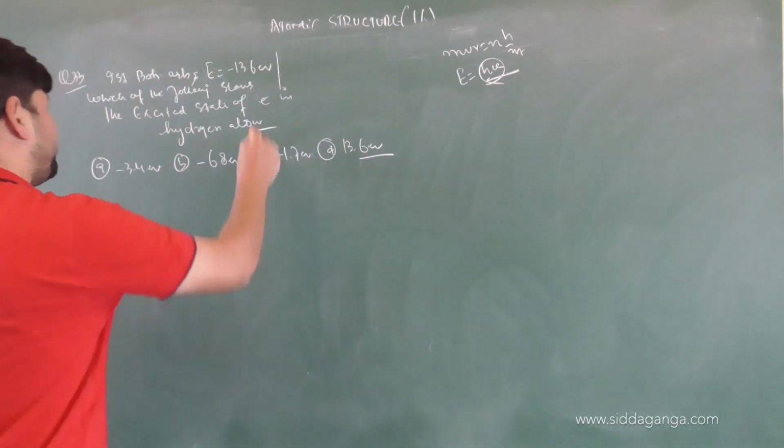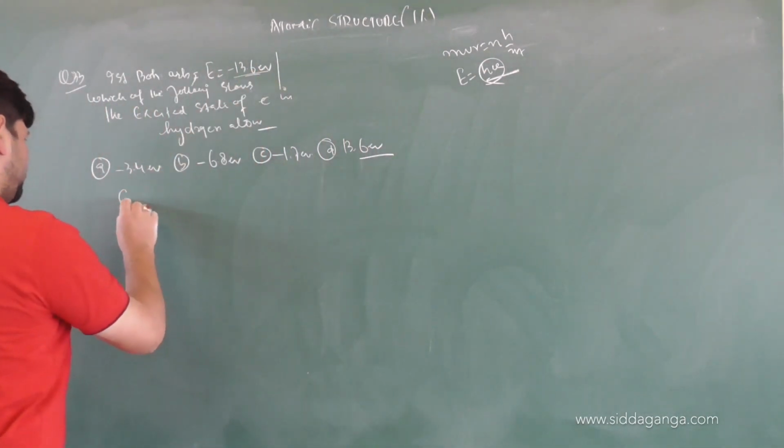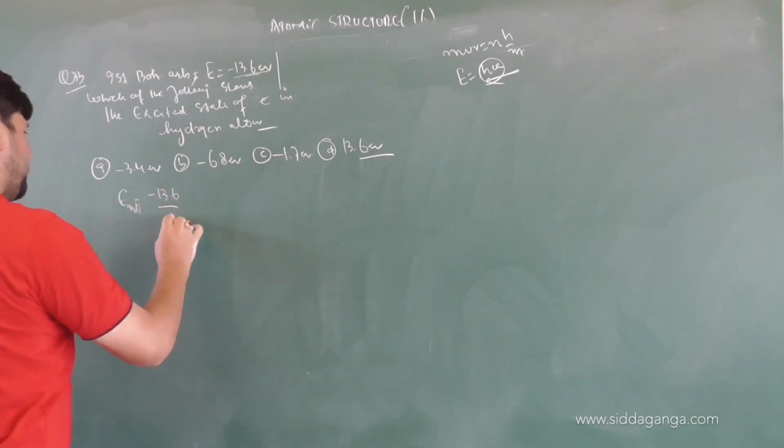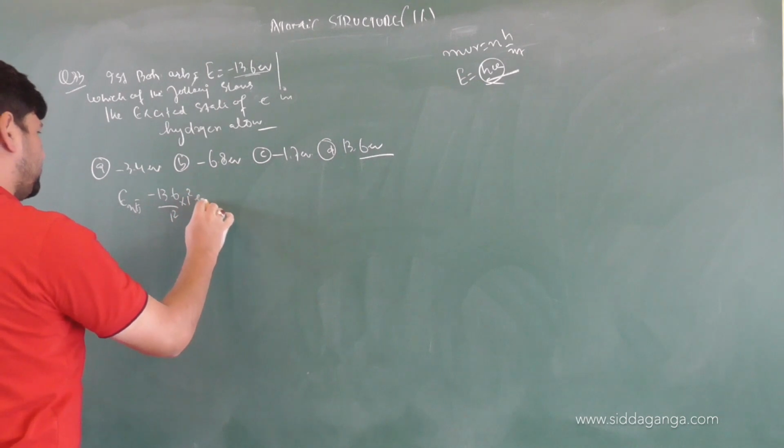Now we know for the first shell the electron energy is minus 13.6. So energy of the nth shell, that is first shell, is minus 13.6 divided by 1 square into 1 square electron volts.